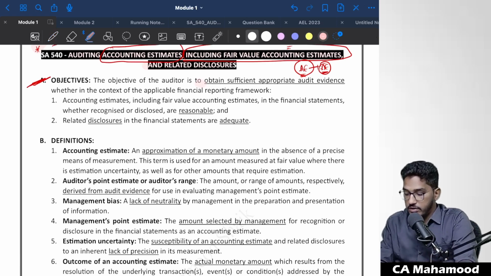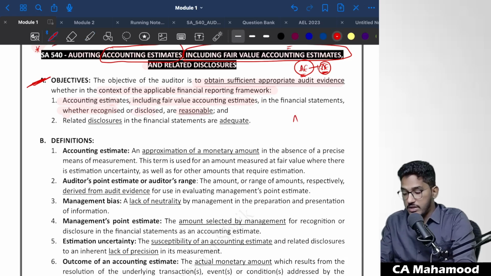The objective of the auditor is to obtain sufficient appropriate audit evidence, in the context of the applicable financial reporting framework, whether accounting estimates, including fair value accounting estimates in the financial statements, whether recognized or disclosed, are reasonable. So whatever accounting estimates are there, including fair value accounting estimates, whether they are recognized or they are disclosed.